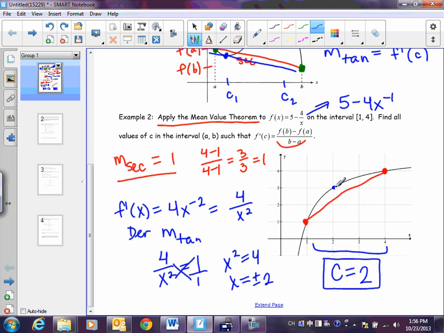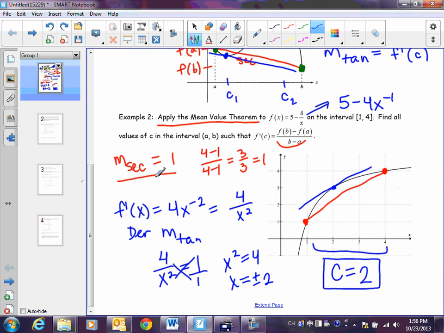So a good idea would be just to check it. Okay, c is 2, that makes a tangent line. They look parallel to me. I'm pretty sure I did it right. Okay, this is the mean value theorem. Secant line, tangent line, they have the same slope, they're parallel, and that has to happen as long as you have continuity and differentiability on a closed interval.